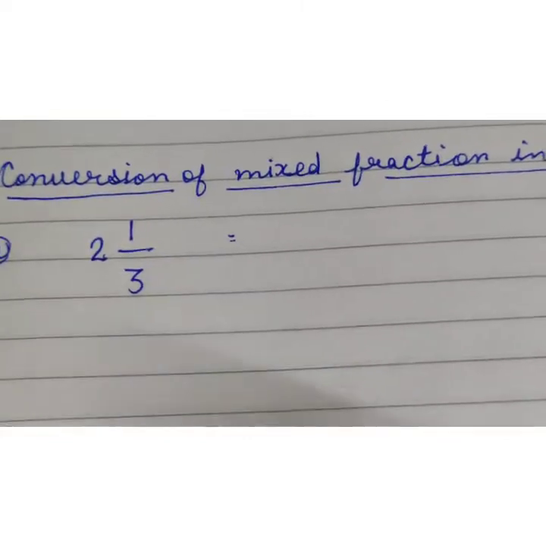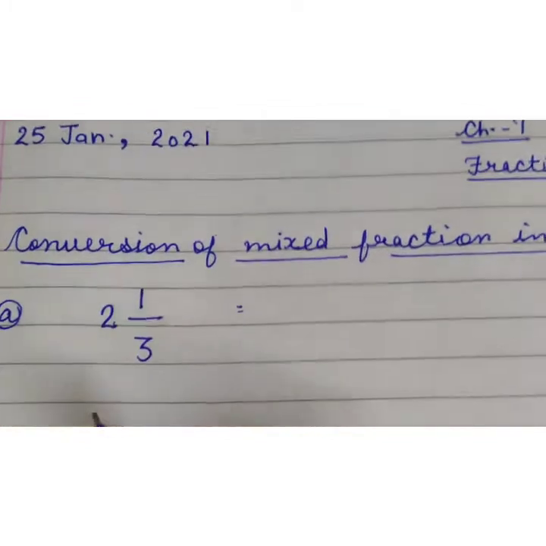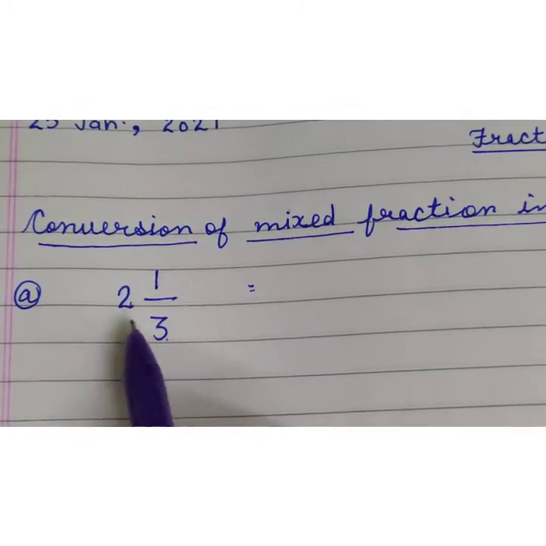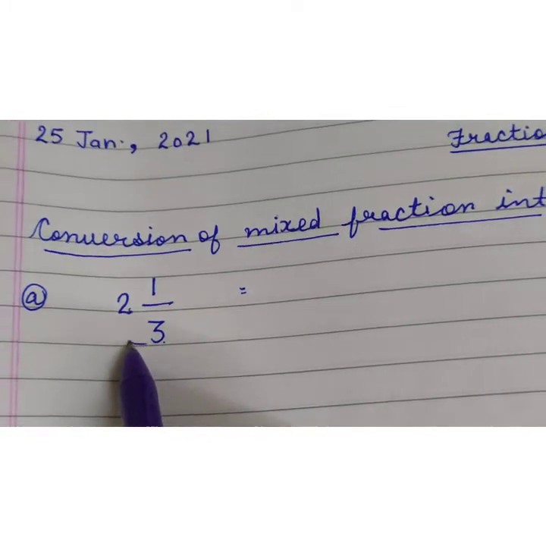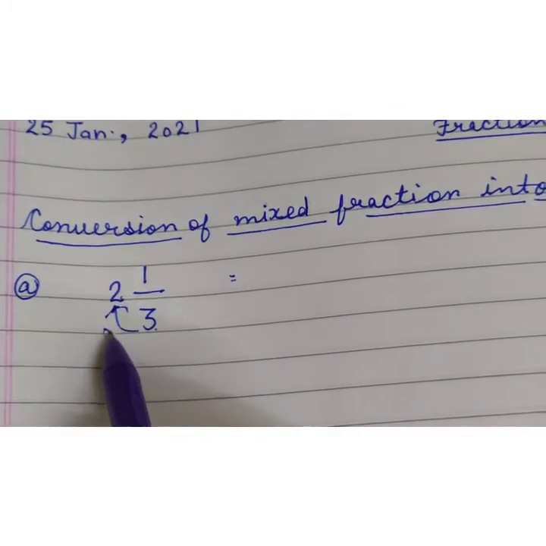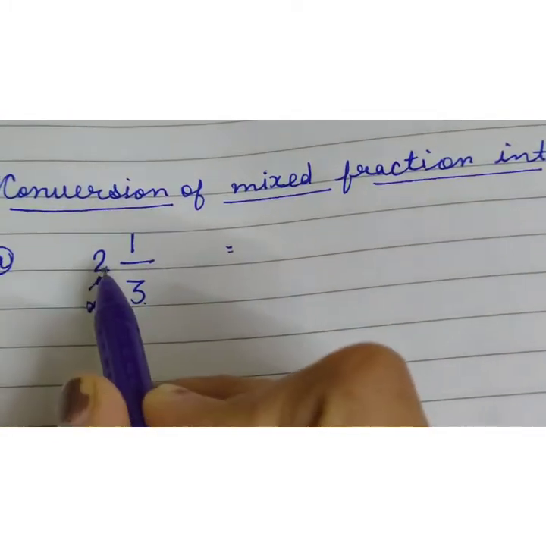So what do you have to do, kids? Firstly, you have to multiply the denominator by the whole number. 3 2s are 6.